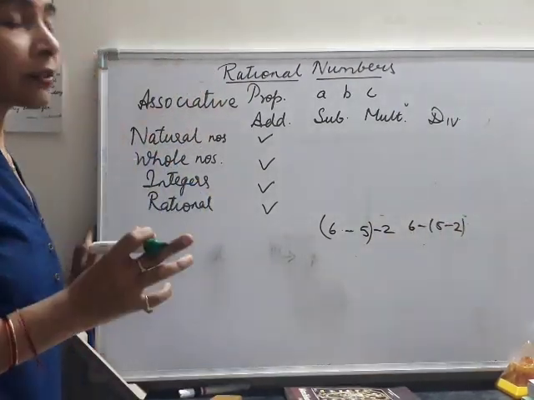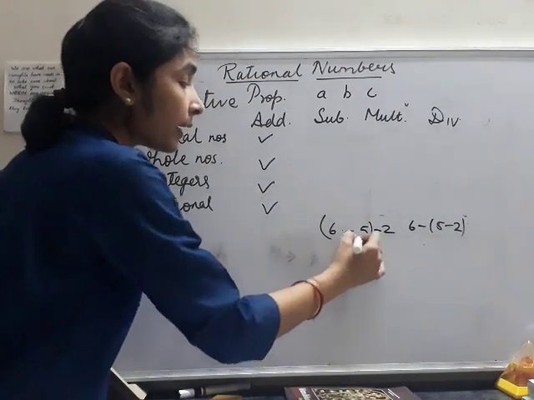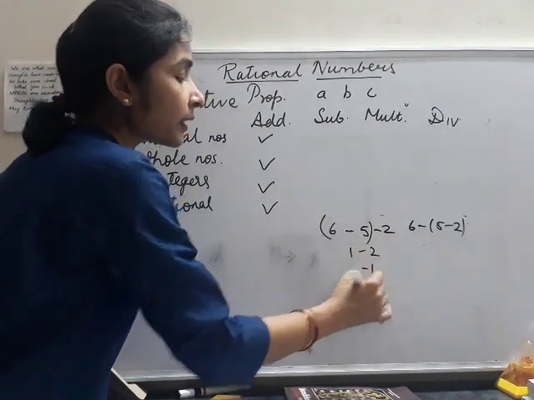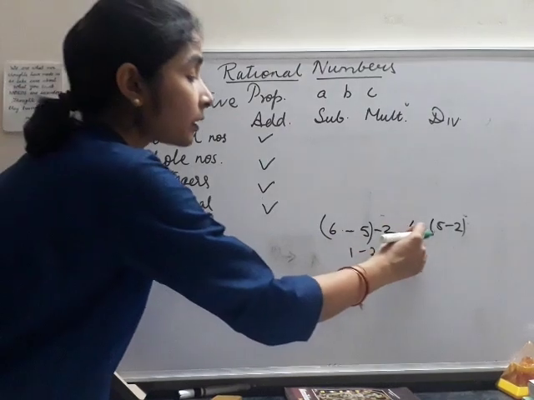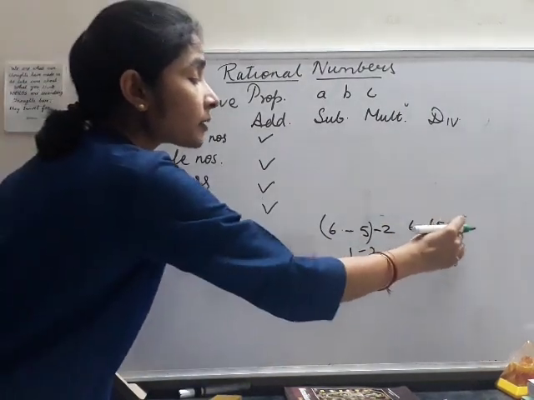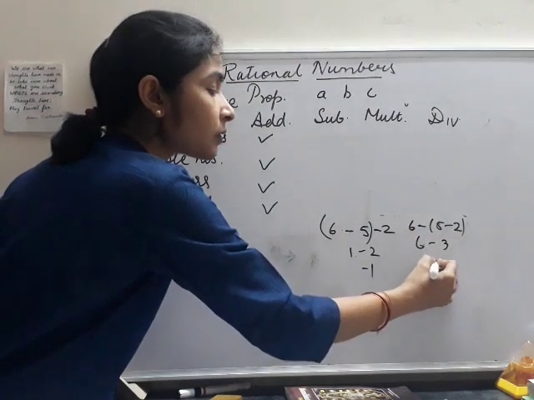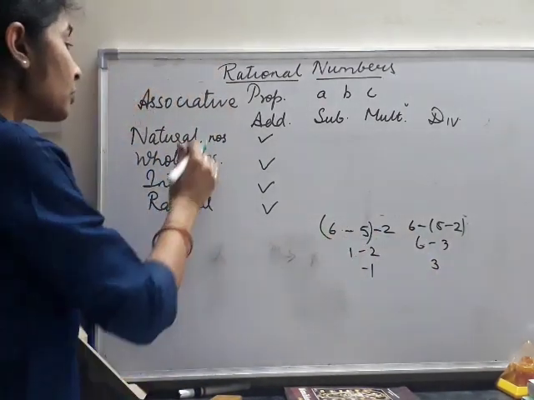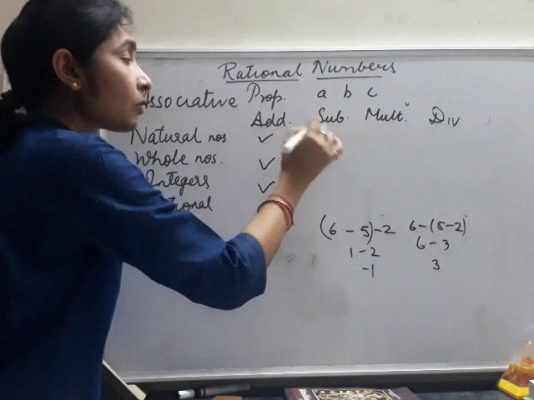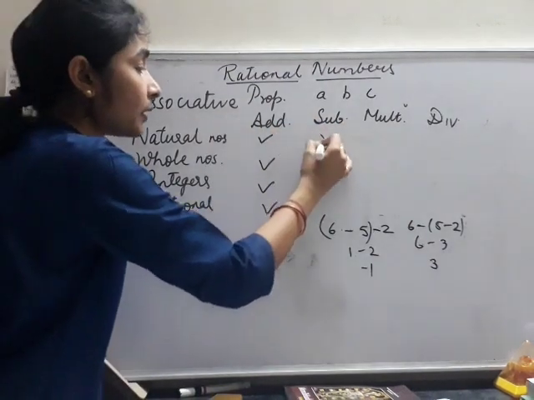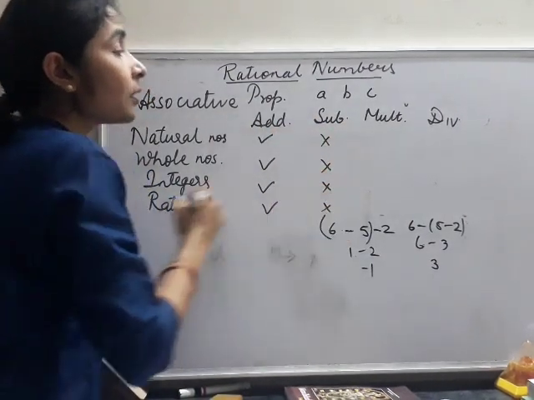Just see that the answers differ. So in case of subtraction, the associative property does not hold in any of the numbers.